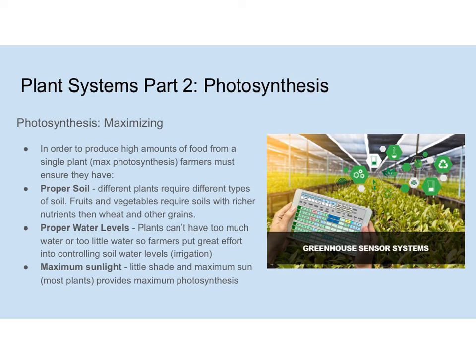And then the last one is maximum sunlight. It's probably the easiest. Little shade and maximum sun for most plants provides maximum photosynthesis. There are a few plants that prefer shadier areas, like lettuce, but most plants prefer maximum sunlight. And that's how you're going to maximize the amount of photosynthesis that occurs, or the amount of food they produce.